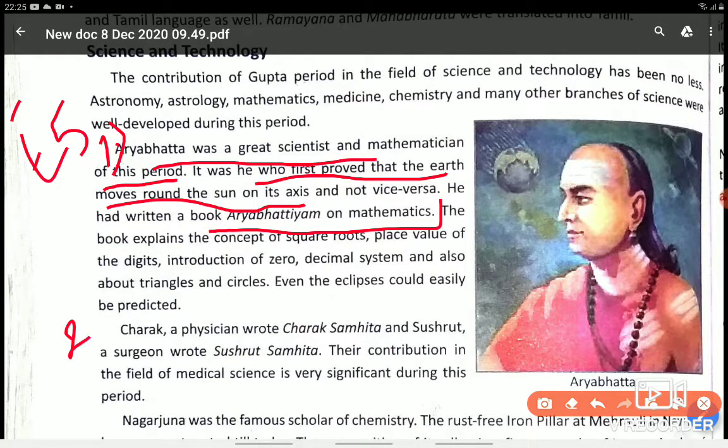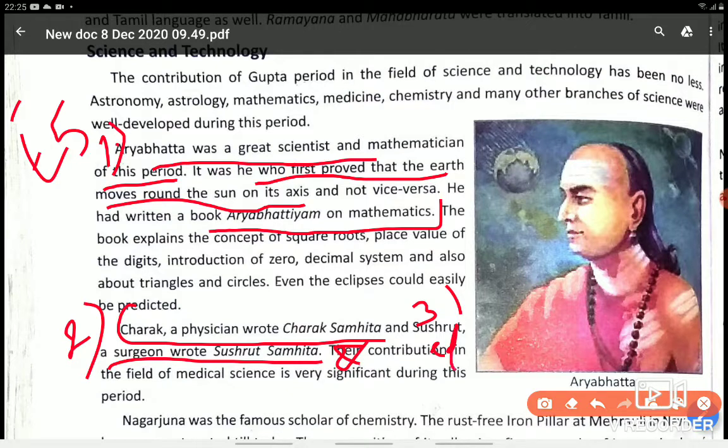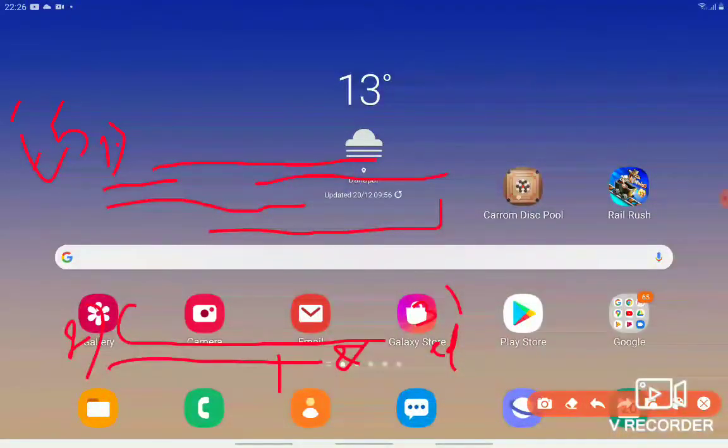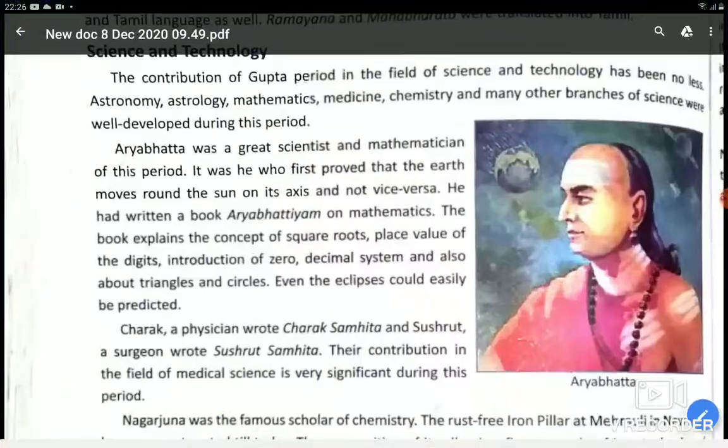Second point you will write: Charak, a physician, wrote Charak Samhita. And third point: Sushrut, a surgeon, wrote Sushrut Samhita and contributed in the field of medical science. Okay. And the next one you will write about the iron pillar.